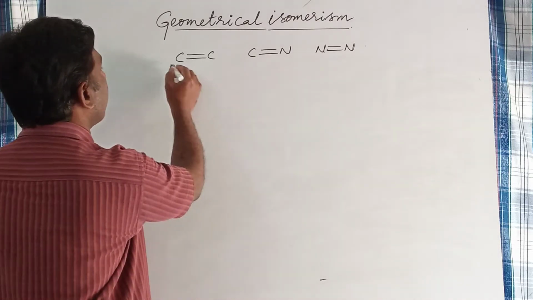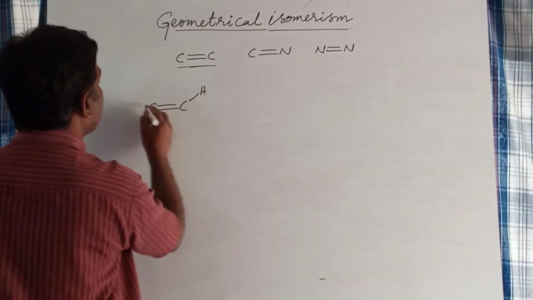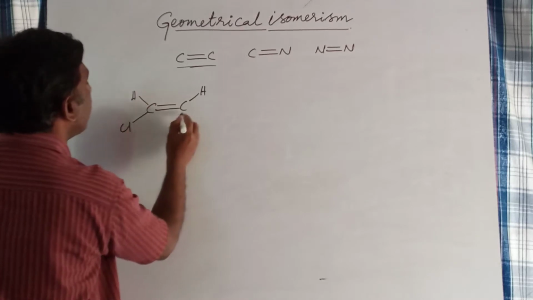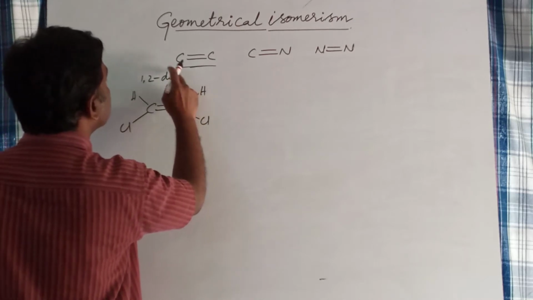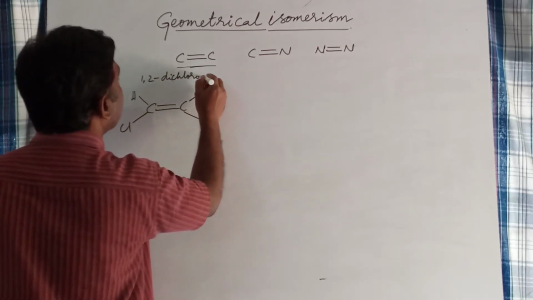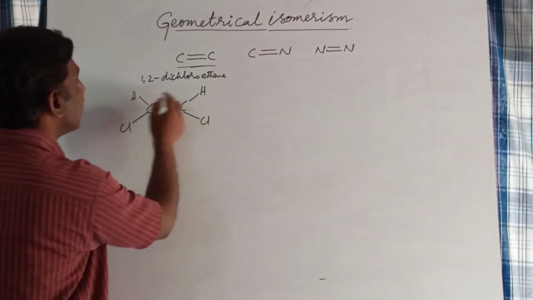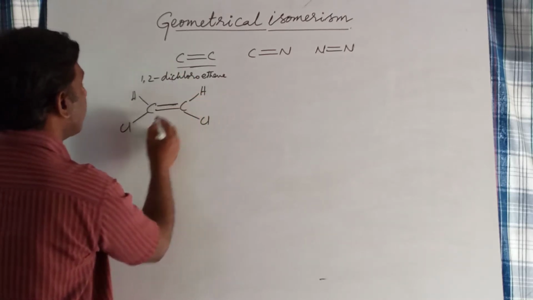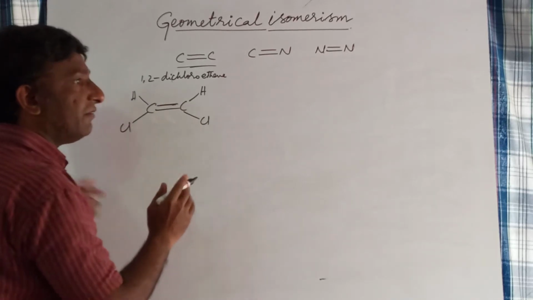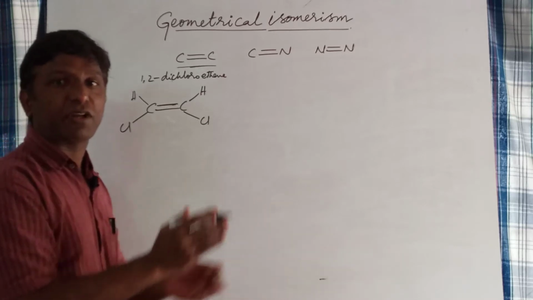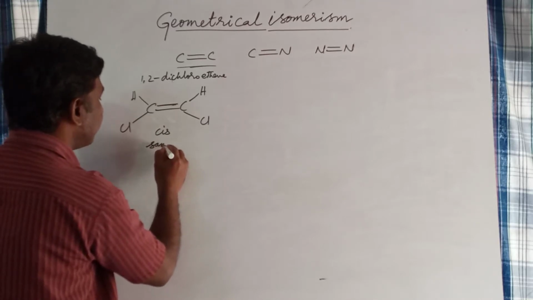Let us see the first example having a carbon-carbon double bond. This is 1,2-dichloroethene. Here, the same groups, hydrogen and hydrogen, are on the same side of the double bonded carbon atoms, and chlorine and chlorine are on the same side as well. Such an isomer in which the same groups or atoms are on the same side of the double bond is called the cis isomer. Cis stands for same side.